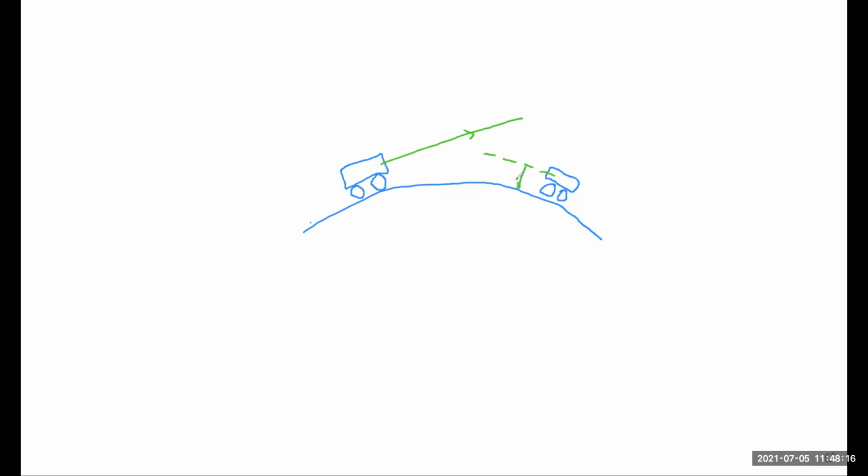This is 1.2 meter, 1.2 meter, and this is also 1.2 meter. Also 1.2 meter.